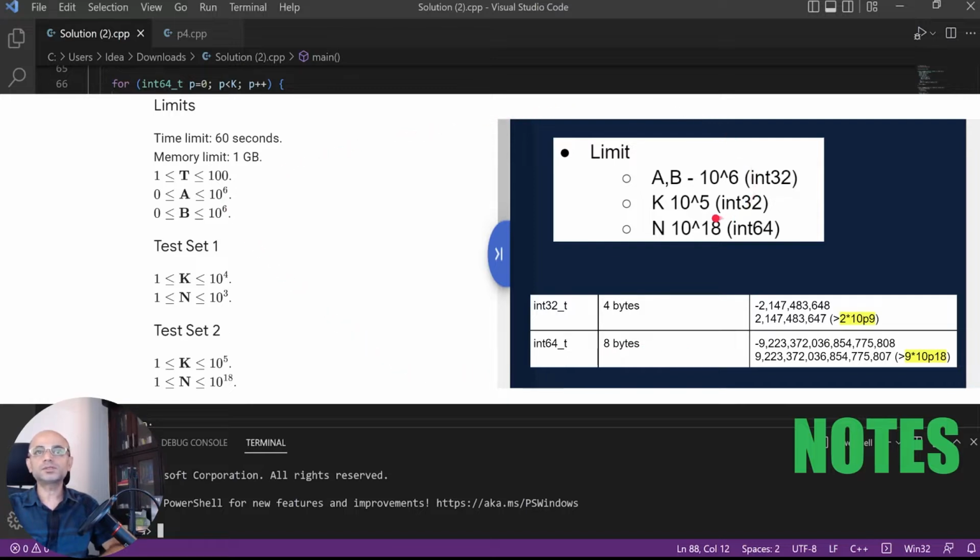About the limits, A and B can be up to 10 power 6, so we can use int 32. K can be up to 10 power 5, int 32. N can be up to 10 power 18, so we can use int 64.